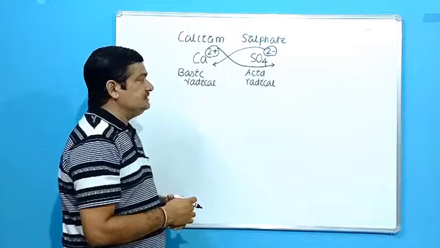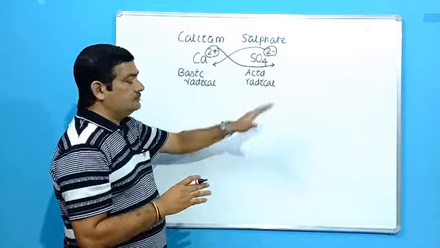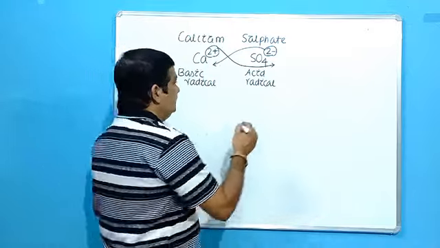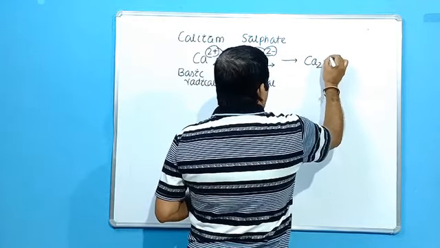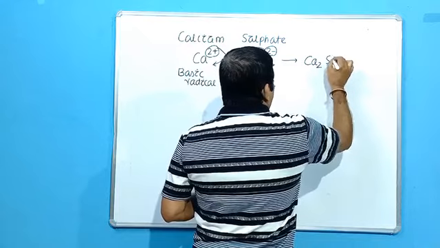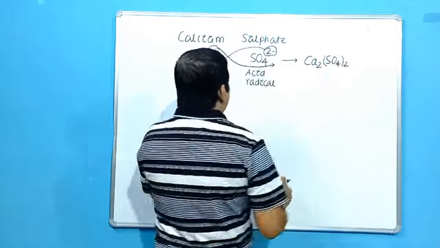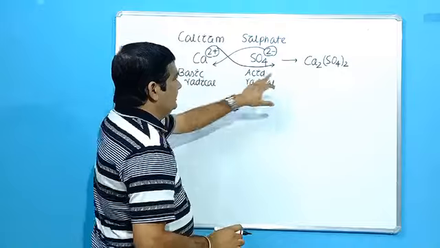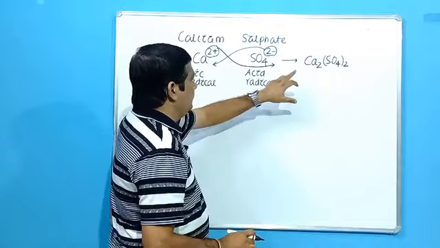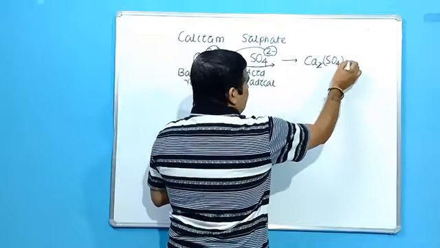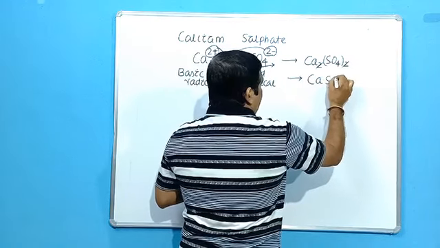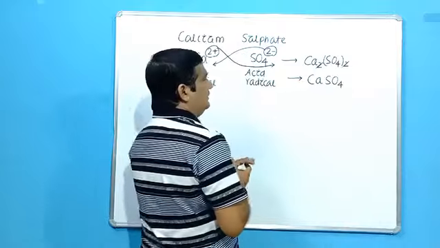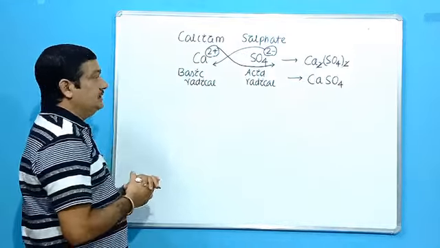They will interchange their valencies, and the superscript becomes the subscript. Then we get Ca2SO4, whole 2. So the 2 will cancel out, it will become CaSO4. So this is how to write down the formula of calcium sulfate.